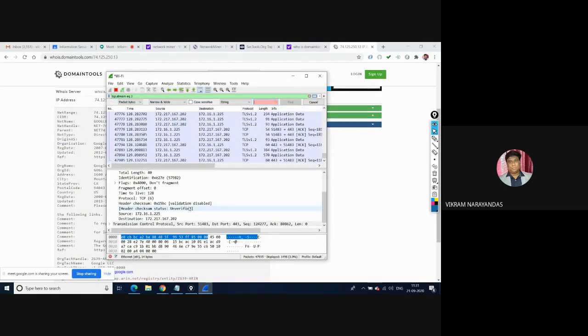By the help of Control F also, you can check the packets, packet bytes, narrow only, string, and you can type the password. So I want to search the password of any Wi-Fi password. You can click here. So you can apply the filters. Filters play an important role here.